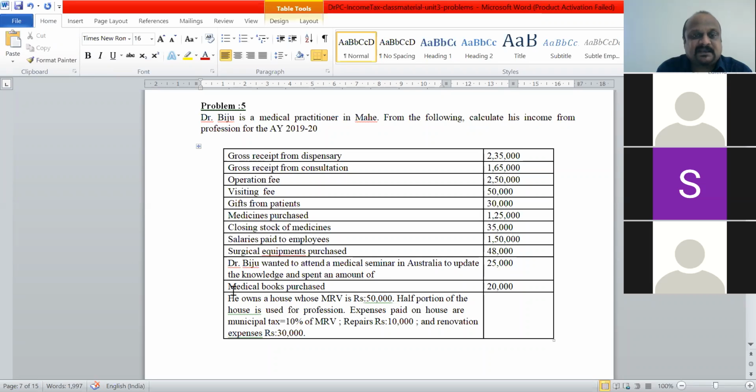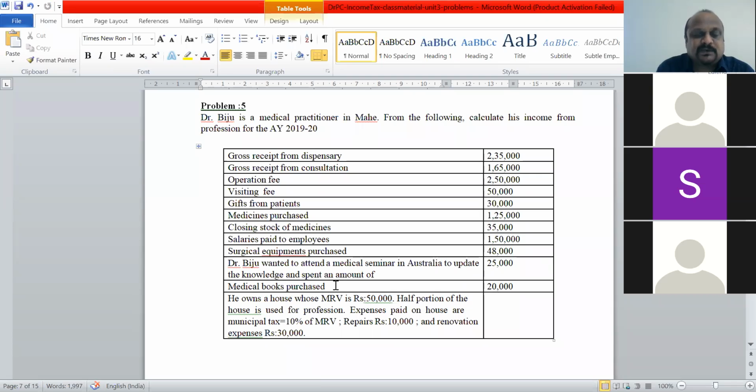Medical books purchased, 20,000. See, books again come under depreciation. Surgical equipments, there's depreciation for this. Medical books, because his profession is doctor and he has purchased books for 20,000 rupees.